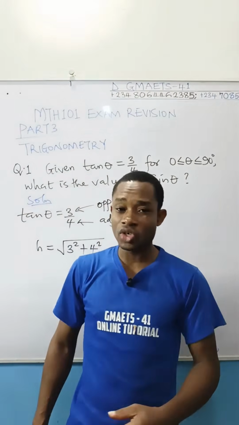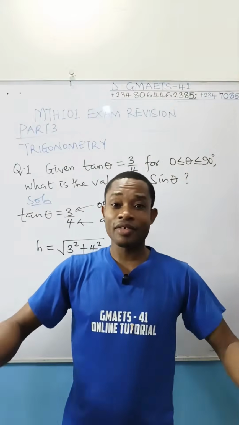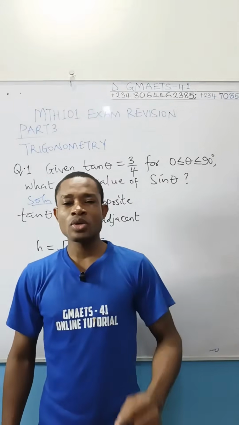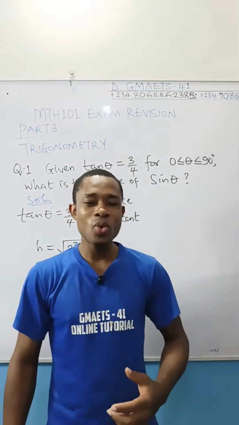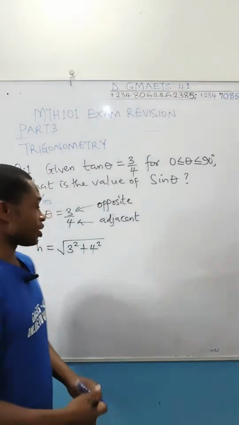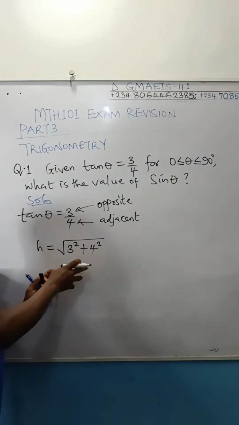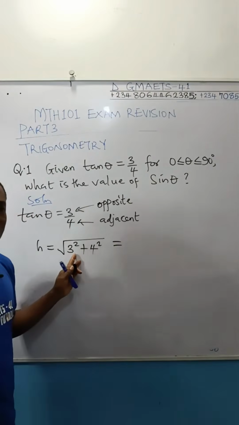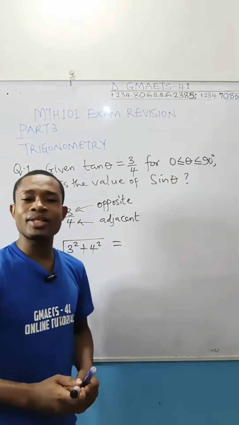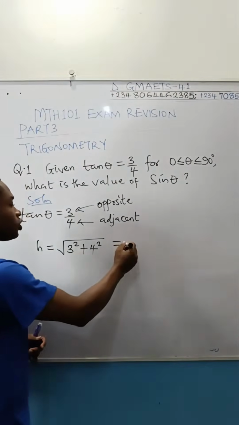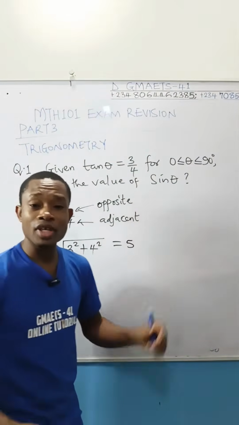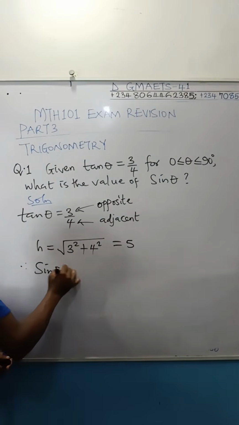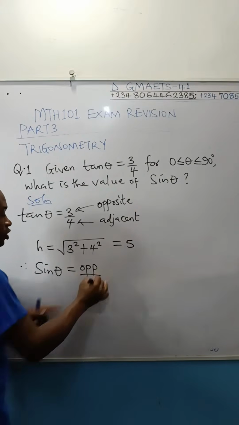I've always said that you don't have time. That is why you want to be as fast as possible. You need to be well trained before you move into your examination hall. There is no time for you to be writing formulas you already know. So start substituting directly and solve. 3 squared gives 9. 4 squared gives 16. Add 16 to 9, you get 25. Square root of 25 gives 5. So the hypotenuse is 5. You can now conclude that sine theta, which is equal to opposite over hypotenuse,